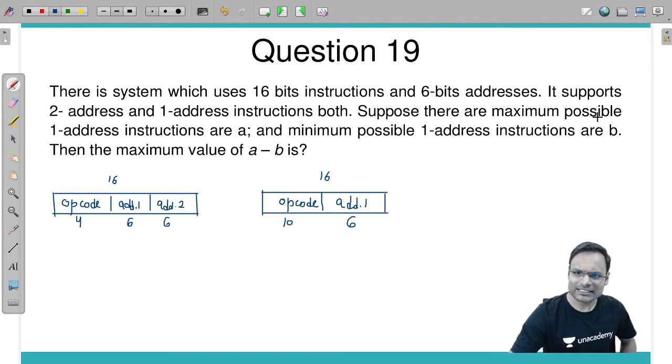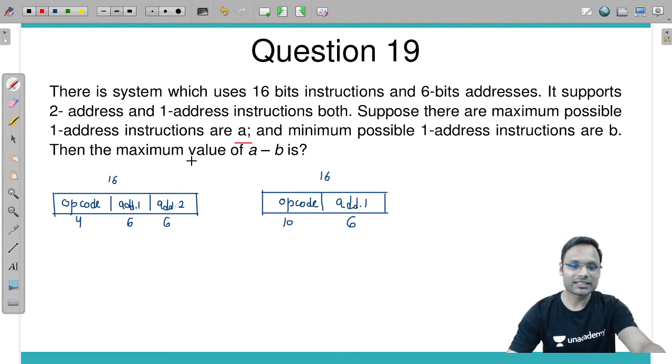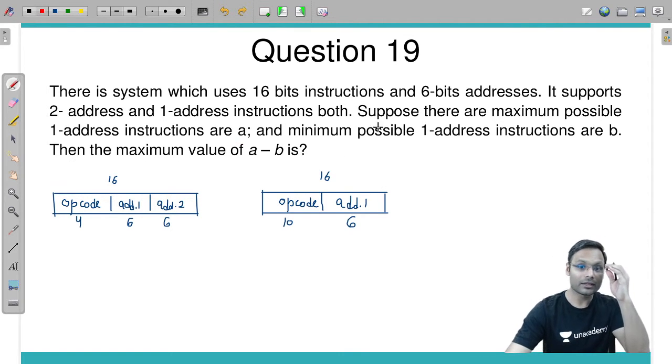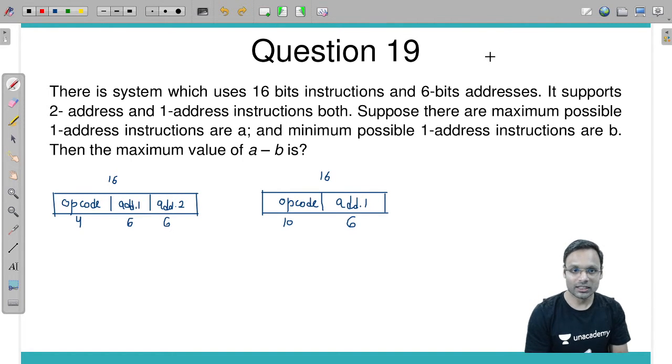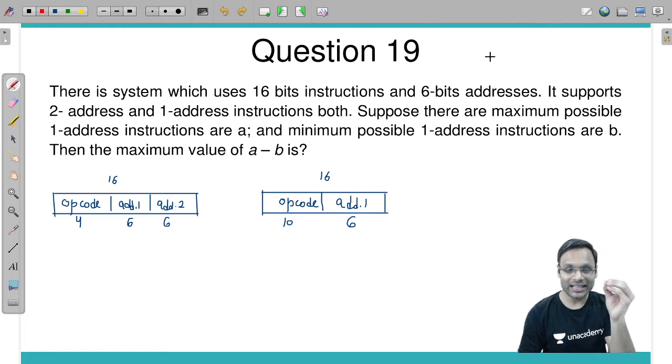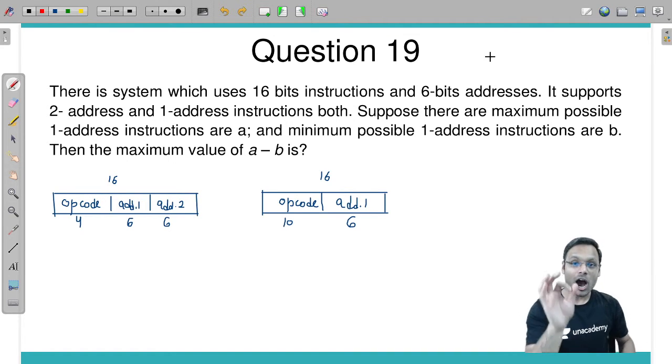Suppose maximum possible 1 address instructions are A and minimum possible 1 address instructions are B, then maximum value of A minus B is. Now I need to calculate the maximum number of 1 address instructions. How can I get it?